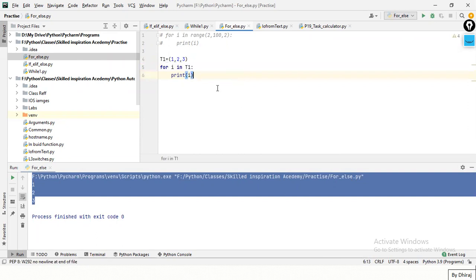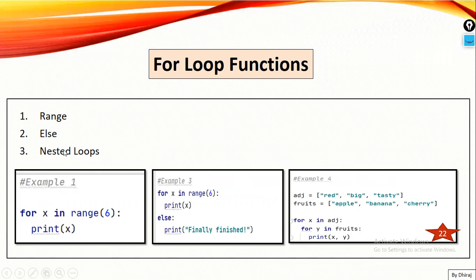Any issues in for and else as well? For, else, and range. Any issues? For, else, and range. Shall I move towards the next part? Nested for.